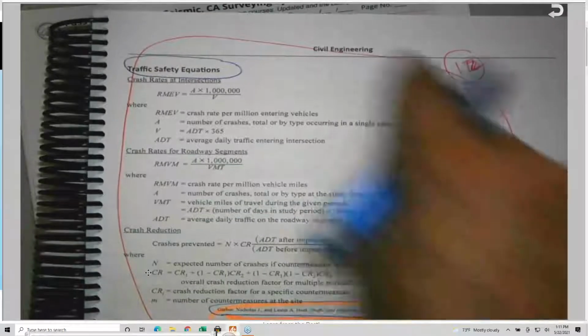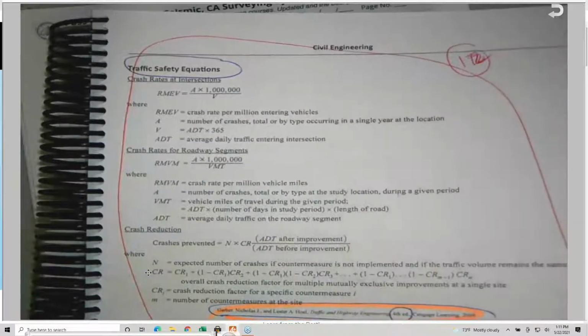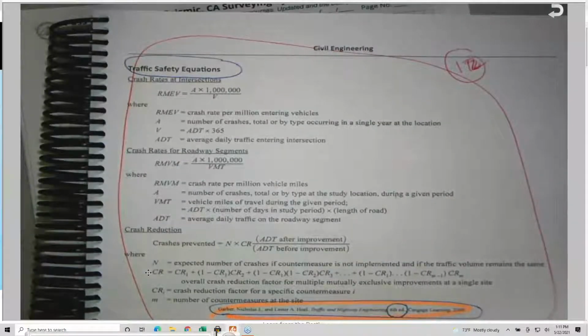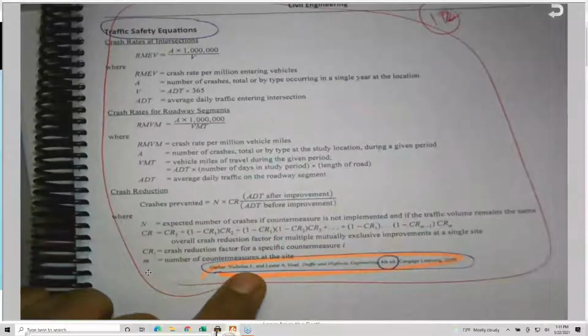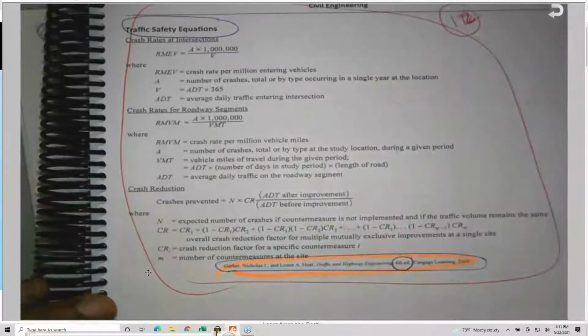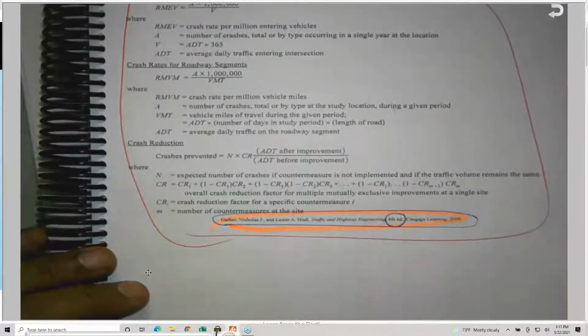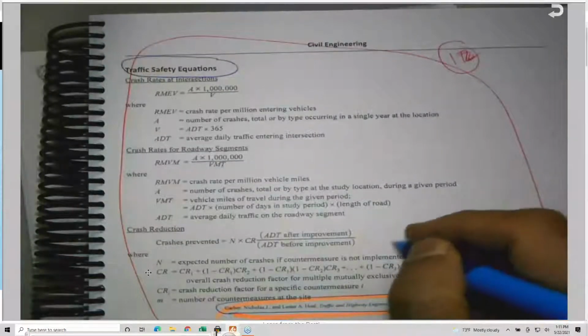But the original of all this, by the way, came from the safety manual. So they are referring to Garber and Hoel, and also getting a portion of it from the yellow manual.